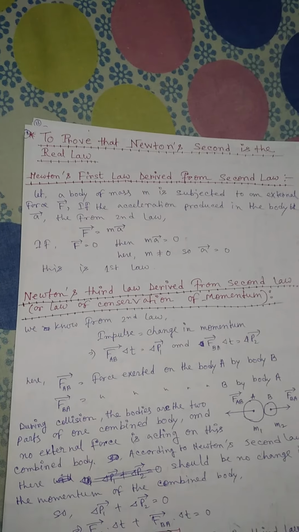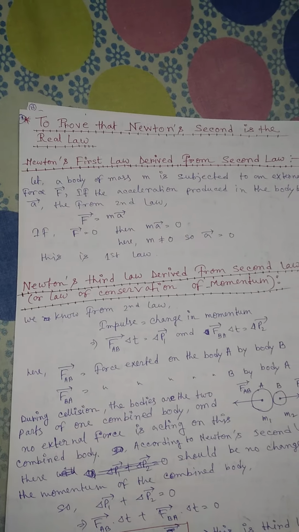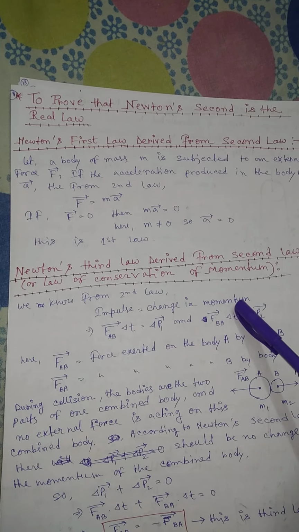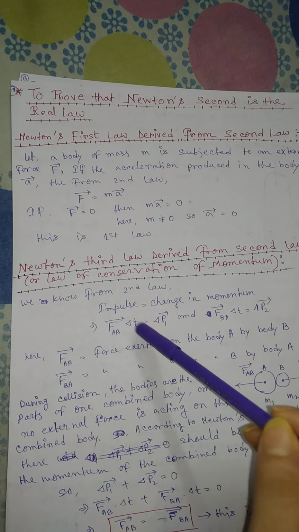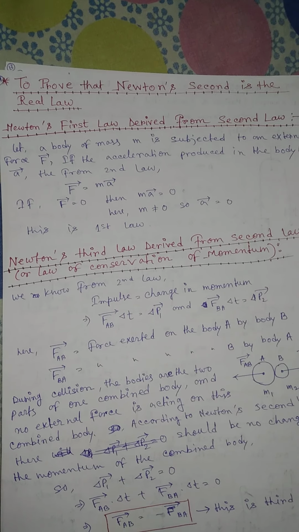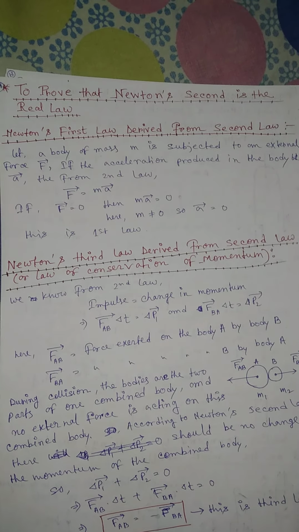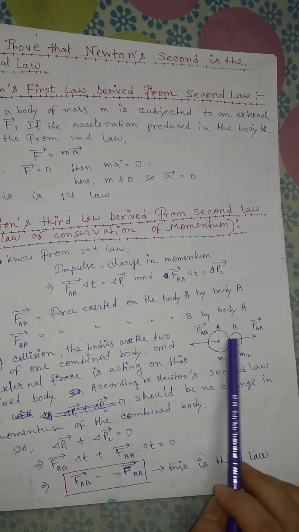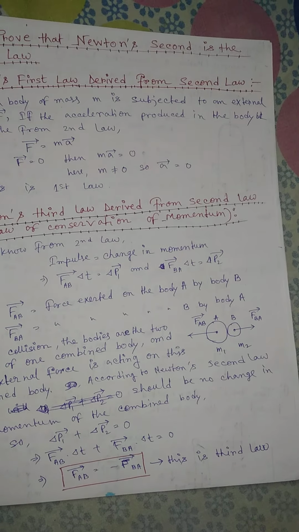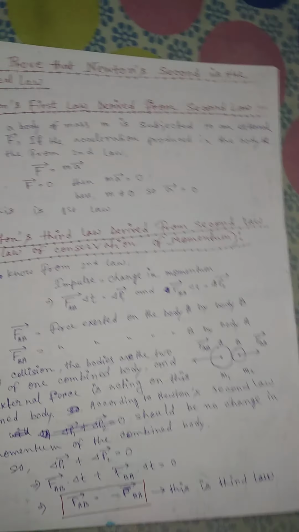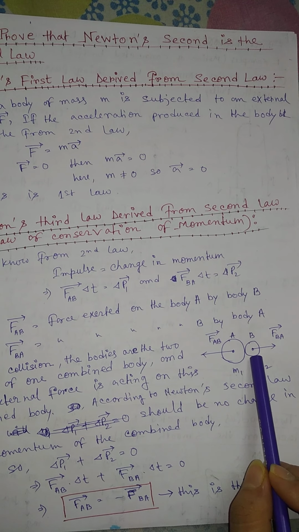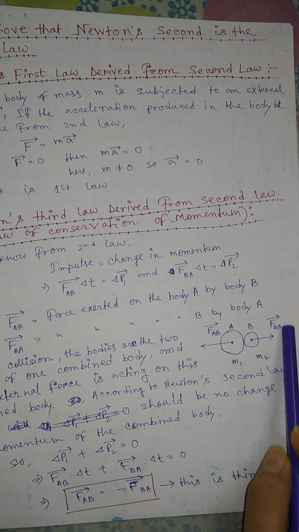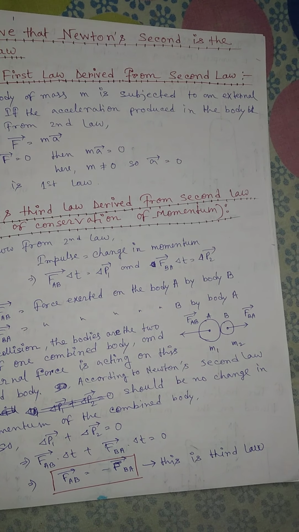Now I am going to derive Newton's third law from the second law, or we can say the law of conservation of momentum. We know from the second law that impulse equals change in momentum. Impulse means force times time equals change in momentum. Here I am assuming two bodies, body A and body B. If these two bodies collide with each other, the force on body B by body A is indicated by FBA vector.